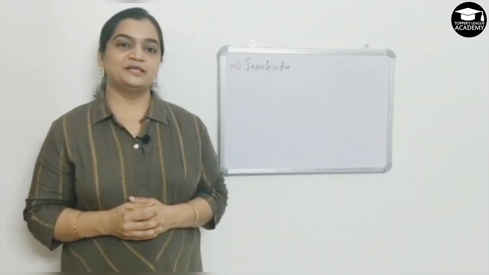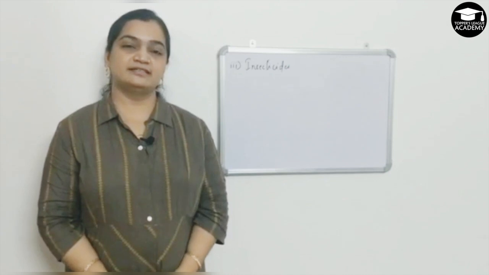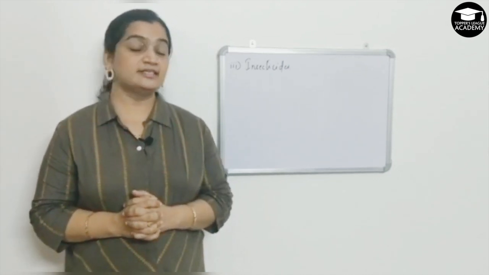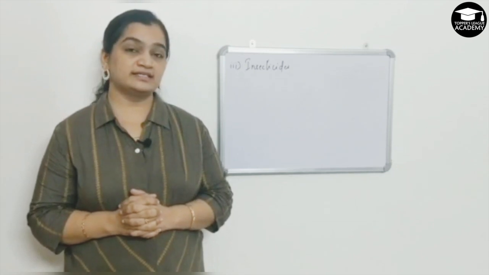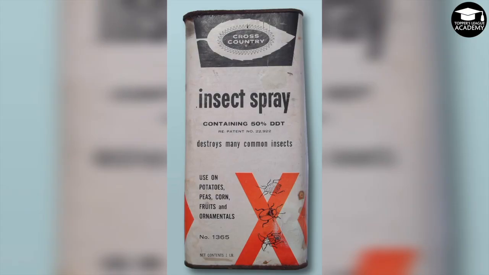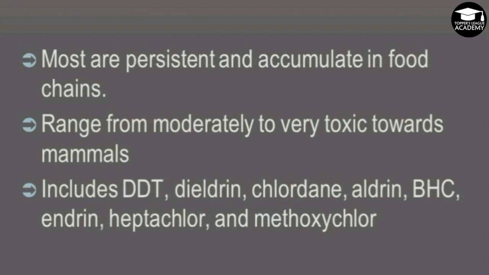Third category is nothing but insecticides. The word itself says they kill insects. Yes, insecticides are used to kill insects. Few examples are DDT and BHC. This insect spray contains 50% DDT. From what we saw about chemical pesticides and insecticides, many are toxic and not safe for our body.